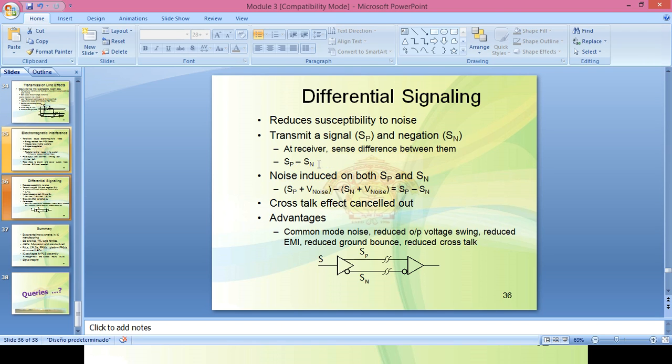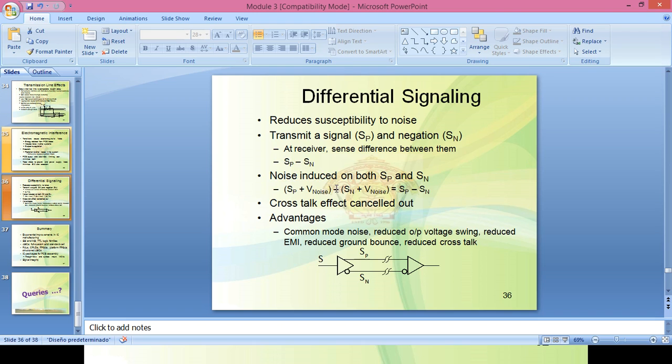You can see here the signal is S, its original positive signal is SP, and its inverted signal is SN. Both are transmitted from the transmitter to the receiver, source to destination. At the receiving end we sense SP minus SN.